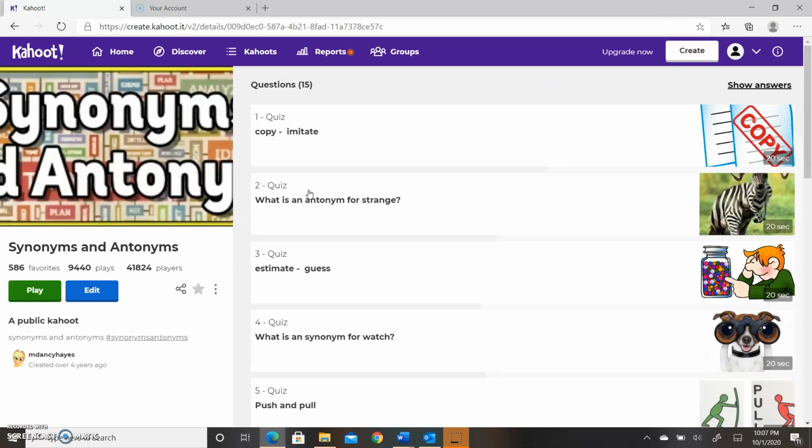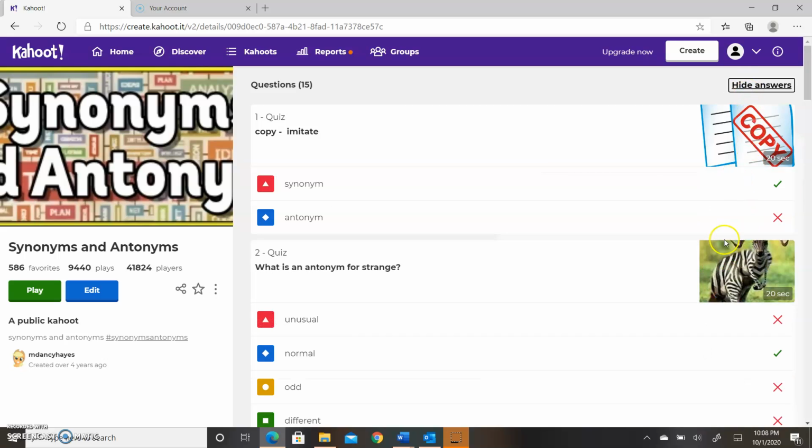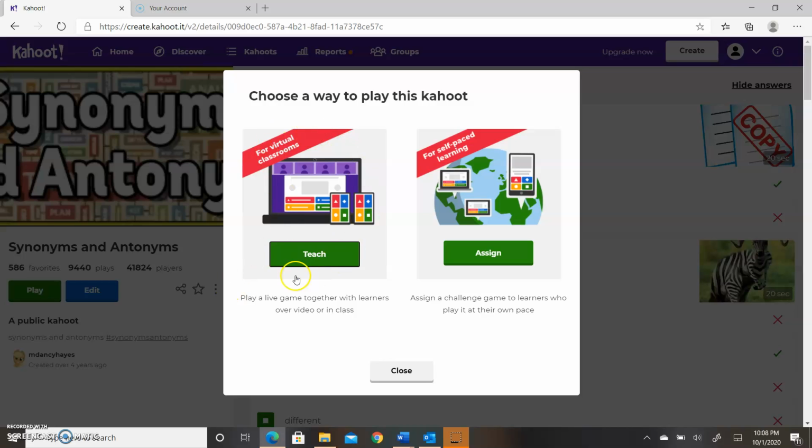You don't really have to do this one specifically yet, but you can click over here and it says show answers. So this tells you, copy, imitate, synonym or antonym. The kids are the ones who press these buttons, of course, if you've never played Kahoot before. So you can play the game. You can actually make it one of your favorites so that it's always on there. So let's just say that we're going to play it. Right here you can go to teach it.